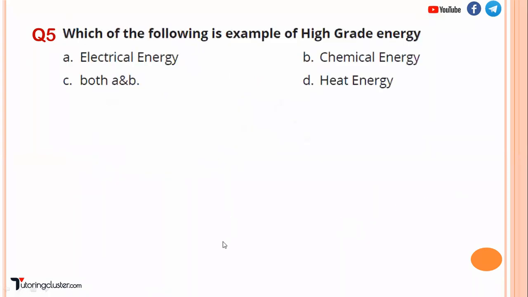Now, which of the following is an example of high grade energy? Let us first understand what is high grade energy and low grade energy.